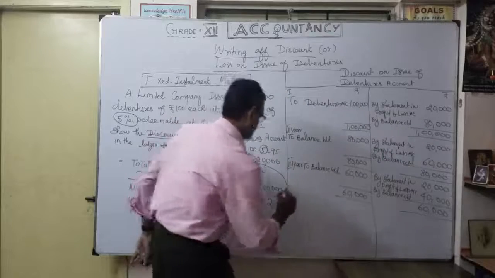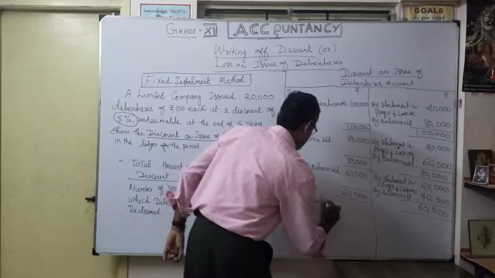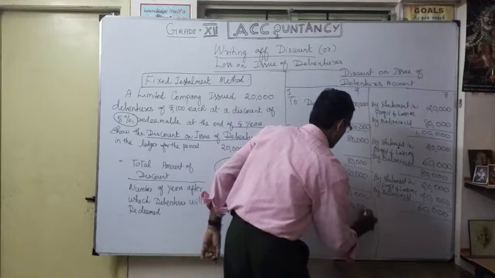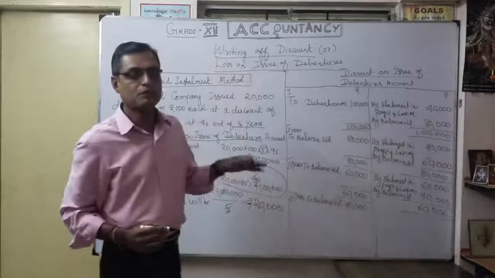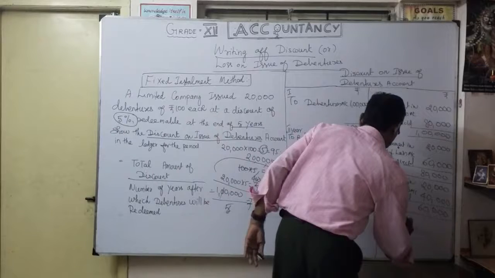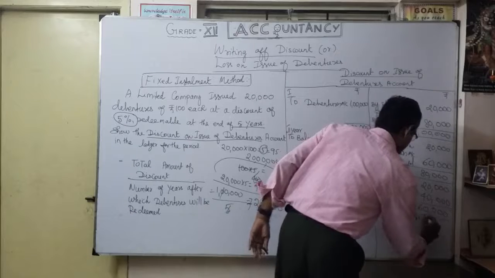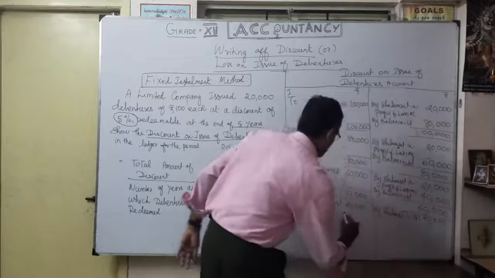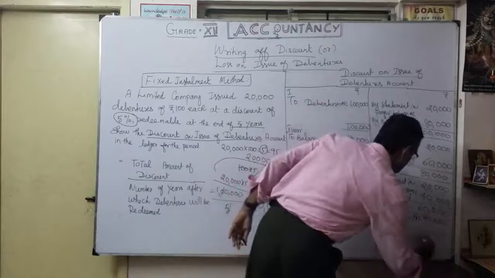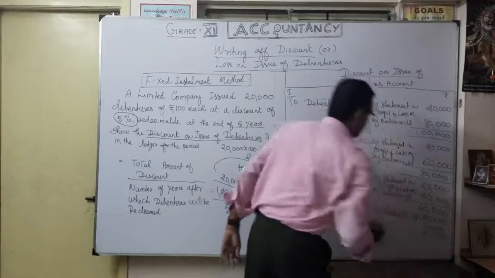Then fourth year, to balance brought down 40,000. Again by fourth year, again how much am I going to write off? By statement of profit and loss, how much? Only 20,000. Okay, so now again what is the balance? 40,000. So here 40,000.